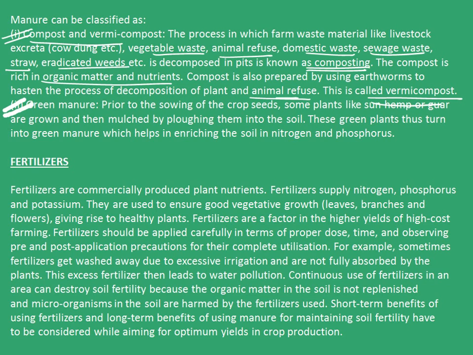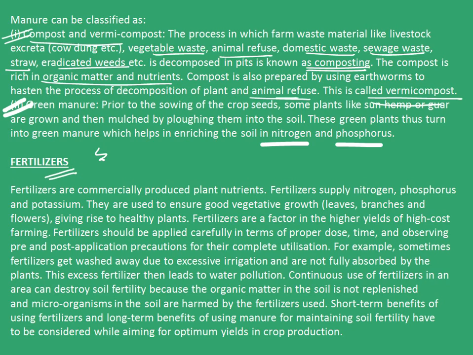The second one is the green manure. Prior to the sowing of crop seeds, some plants like sun hemp or guar are grown and then mulched by plowing them into soil. These green plants thus turn into green manure, which helps in enriching the soil in nitrogen and phosphorus. Having seen about manure, now let's look about fertilizers.